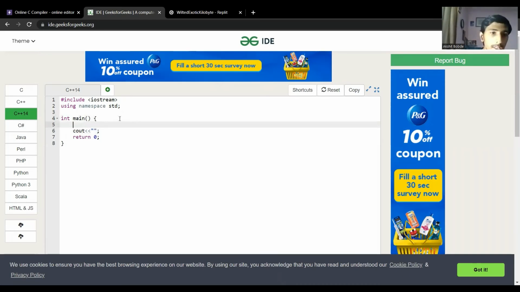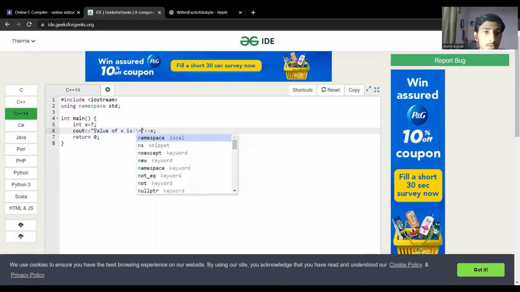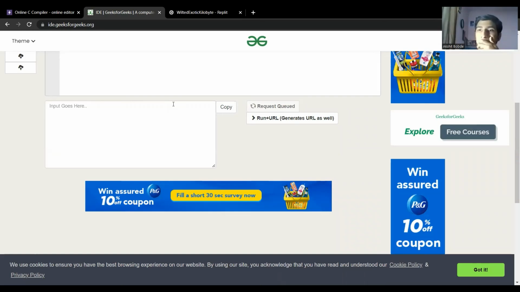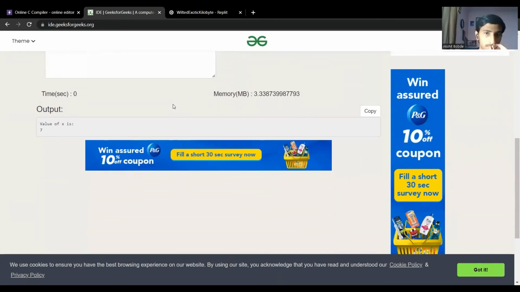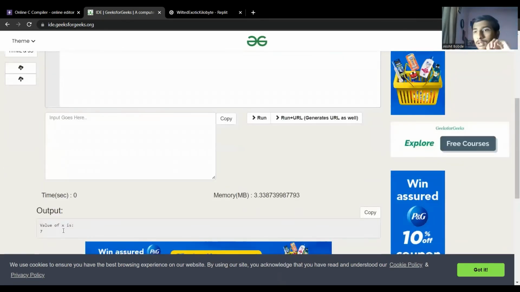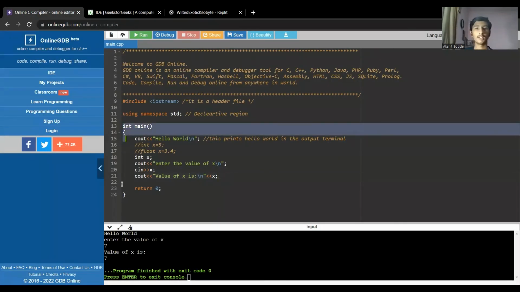Same here: if I again declare an integer x and assign a value, let's say 7, and print the value of x, let's see what happens. Now you can see we have given x the value 7, so it is printing the value of x is 7. I hope you guys liked this video on the basic structure and use of variables in C++.